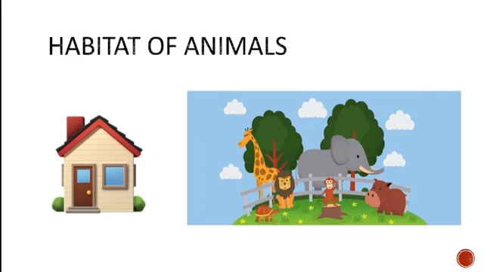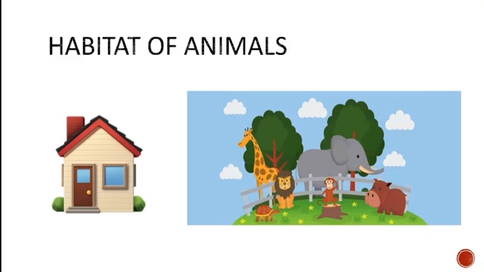So similarly, when you talk about the wild animals like elephant, giraffe, monkey, or lion, they live in the forest. So forest is their habitat. In fact, forest is a habitat to a huge number of animals. So the way they need homes, every organism needs a home, whether it is a tiny insect or the tiny bacteria, or it can be a huge elephant.